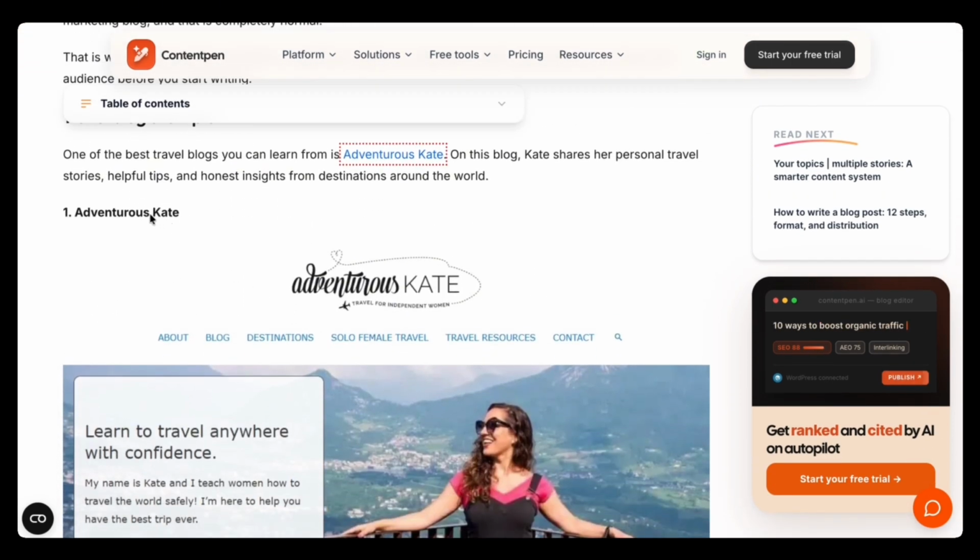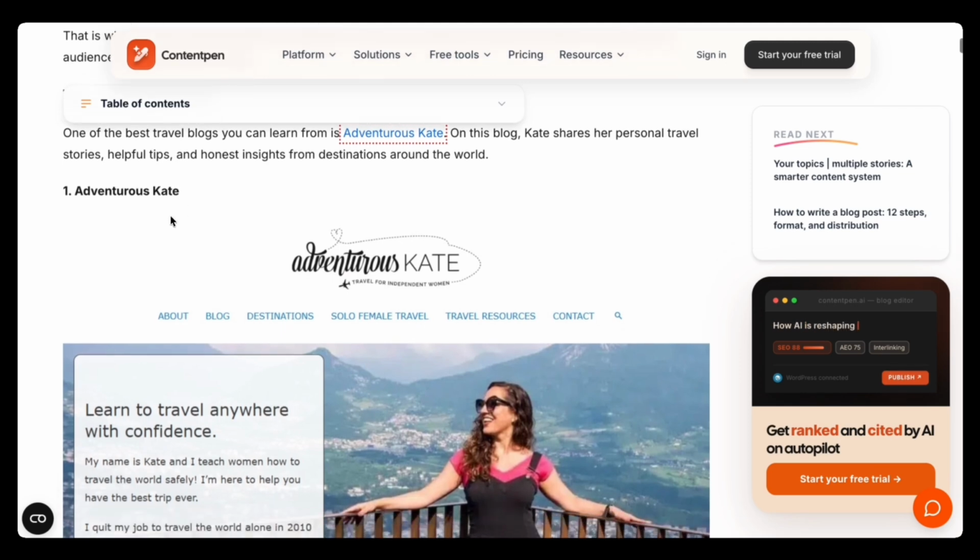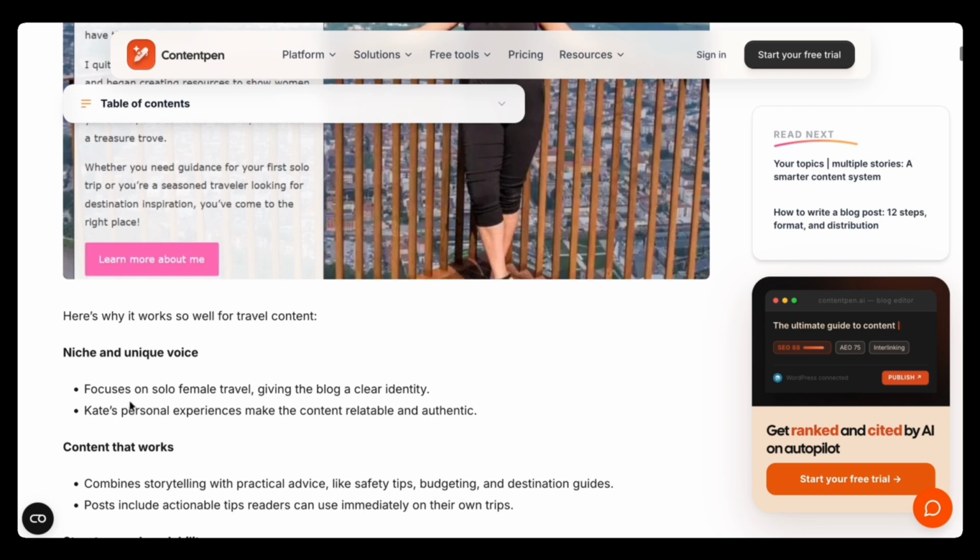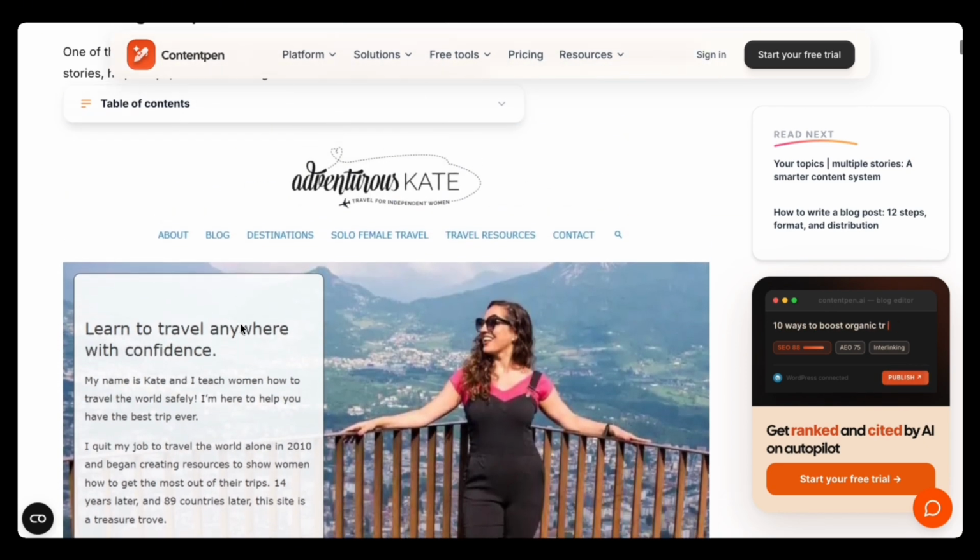Here's another thing. The first section of the blog examples, which is on Adventurous Kate, has a heading that is just the name, not a complete statement. And if I read the first sentence, "Here's why it works so well for travel content," it is not a complete citable chunk for an AI bot.